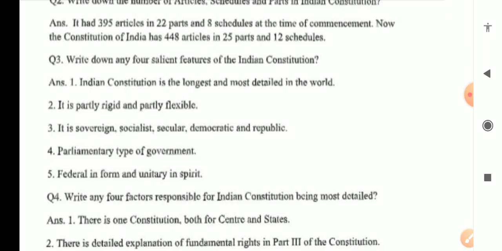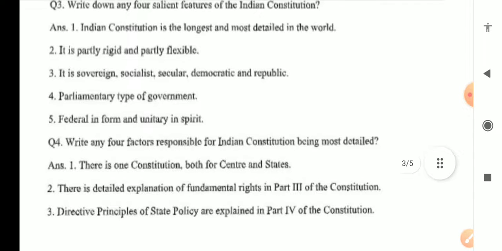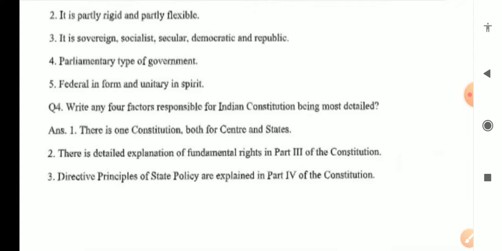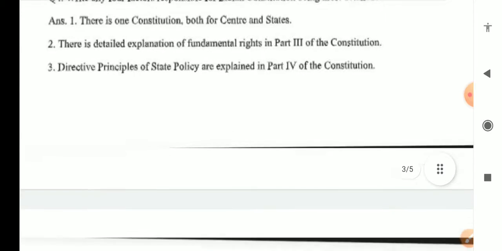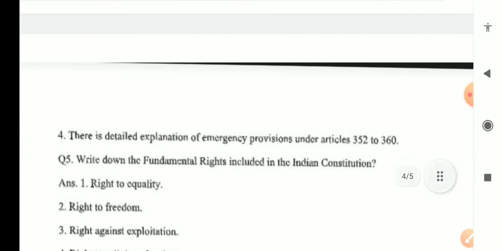Parliamentary type of government, and federal in the form of unity in nature or spirit. Write down any 4 factors responsible for Indian Constitution being most detailed. And this is one constitution both for central and state. There is detailed explanation of the fundamental rights in part 3. Detailed description of directive principles of state policy in part 4 of the Constitution, and there is detailed explanation of emergency provision under Article 352 to 360.